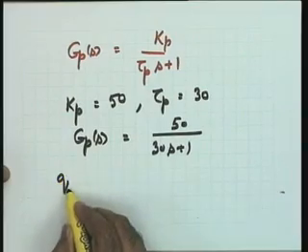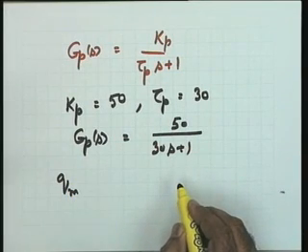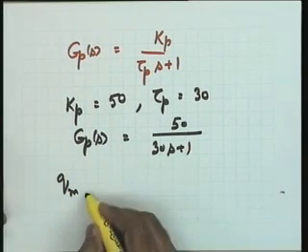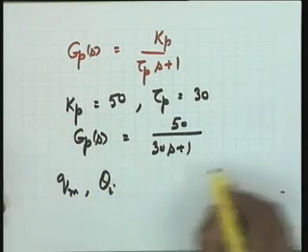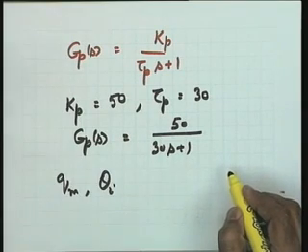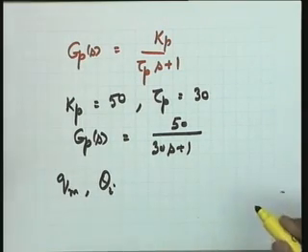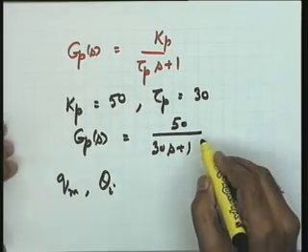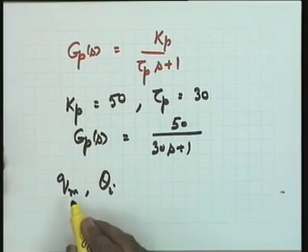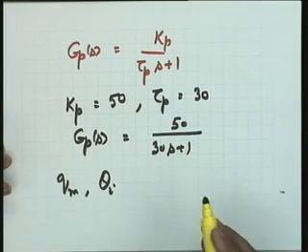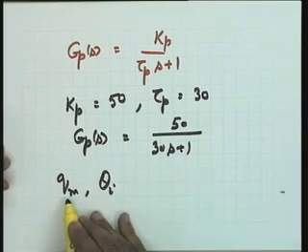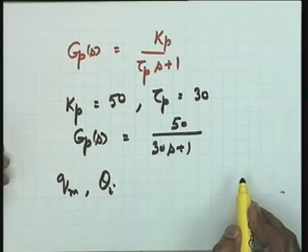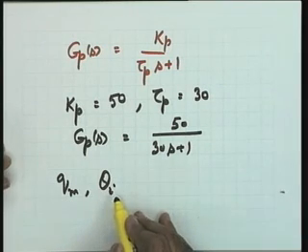Now what are the other inputs acting on the process? You know that the other inputs acting on the process are the disturbance inputs Qm, the disturbance in the process fluid flow, and theta i, the disturbance in the temperature of the process fluid inflow. So naturally exactly identical way can be utilized to determine a transfer function between theta the output and the disturbance Qm, and between theta the output and the disturbance theta i.